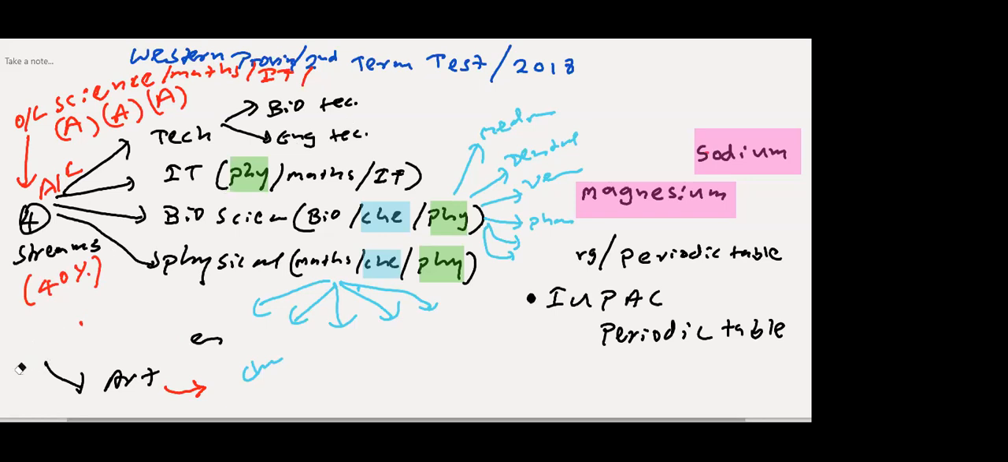So that's why they have introduced this technology subject also. For technology subjects, you need chemistry, physics, and biology, all 3. All 3 are required for biotechnology. For engineering technology, you need a little bit of maths also.